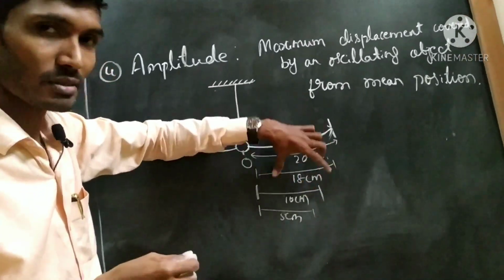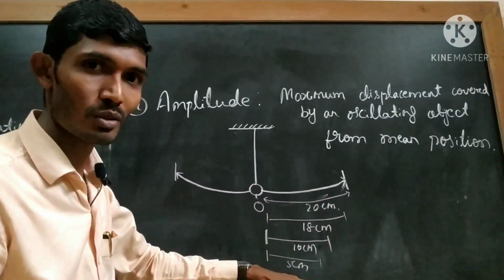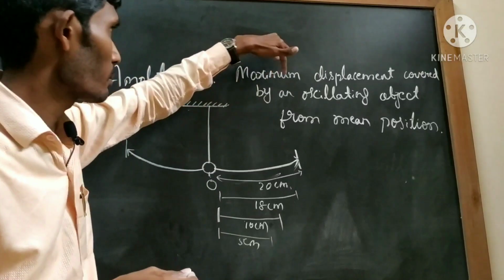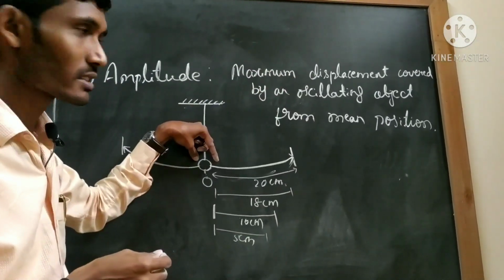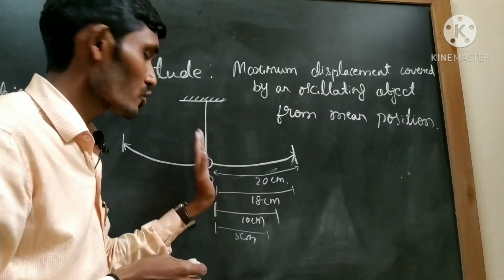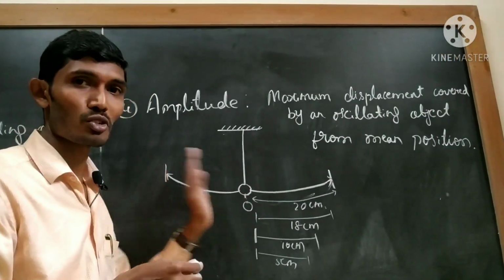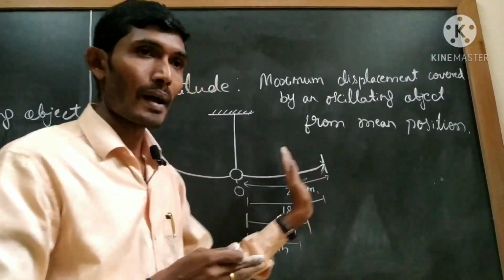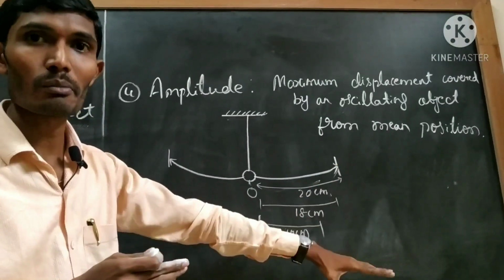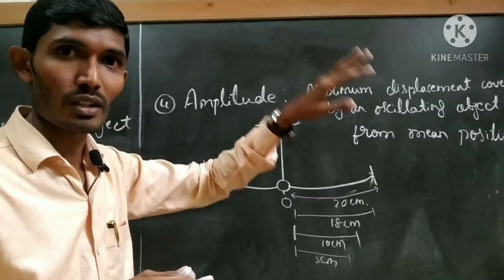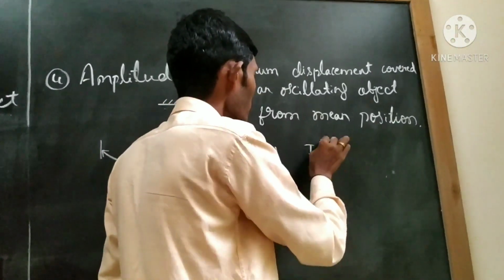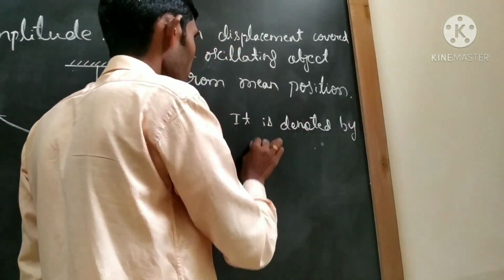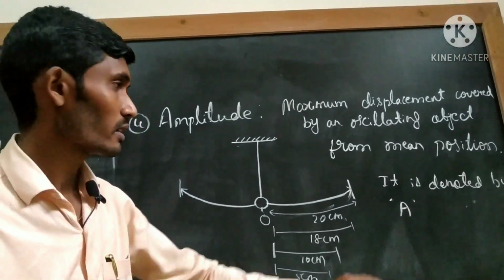So here, gradually what is happening? The displacement keeps decreasing. 18, 10, 5, finally it comes to 0. So you have to take the maximum displacement covered by an oscillating object. Here the metallic sphere is the oscillating object. From where? From mean position is very important. You should not take from extreme positions. From the mean position to one extreme position, the maximum displacement covered, that maximum displacement you take as amplitude. And it is denoted by letter A. Clear?